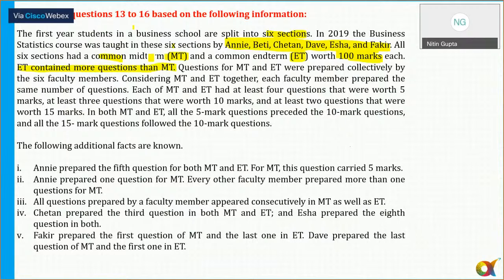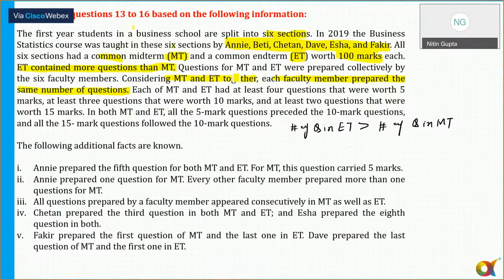So the total number of questions in ET is more than MT. When it comes to the number of questions, I can write that the number of questions in ET is greater than the number of questions in MT. Now, questions for MT and ET were prepared collectively by 6 faculty members. Considering MT and ET together, each faculty member prepared the same number of questions. So everyone prepared the same number of questions.